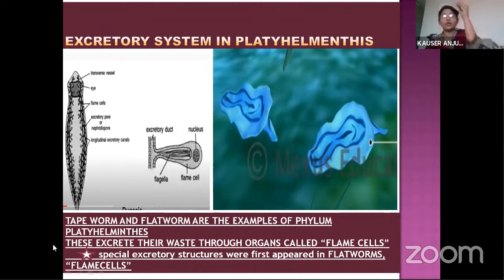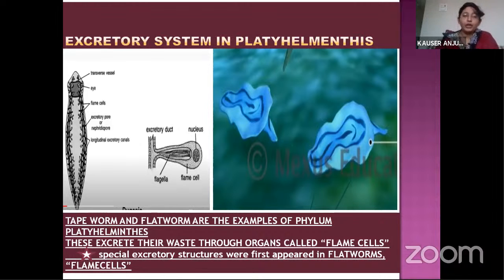So here, children, this is a very, very important point for your board examination. Special excretory structures first appeared in flatworms. In the previous phyla, that is Protozoa, Porifera and Coelenterata, there are no specialized structures, isn't it?